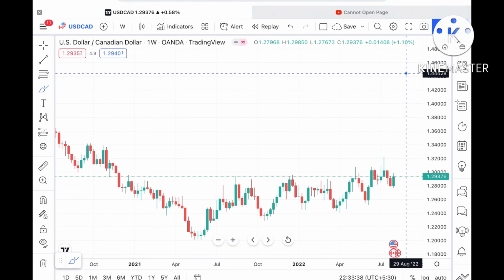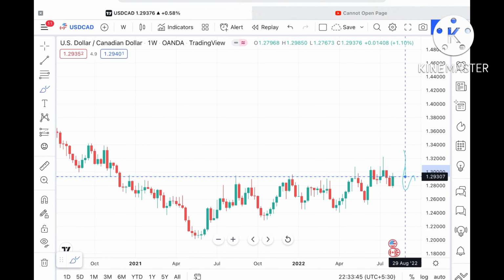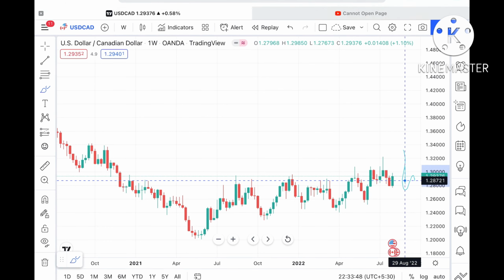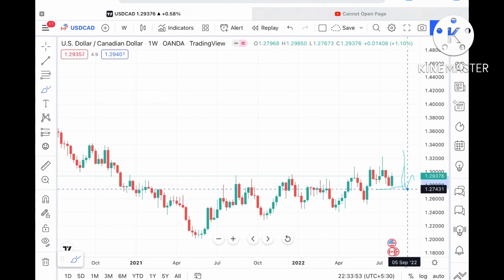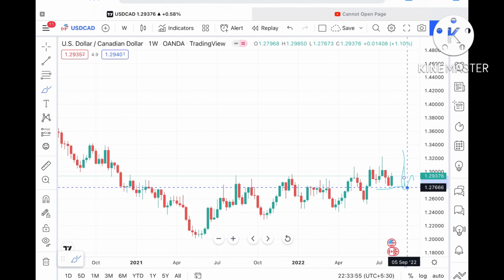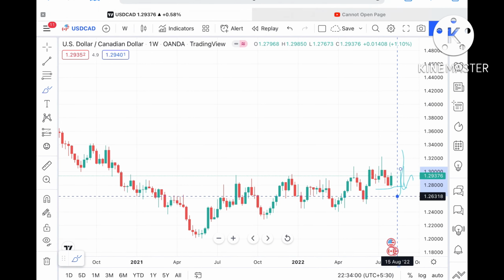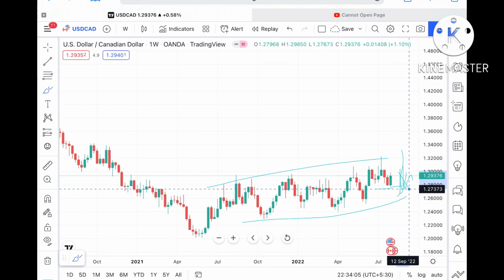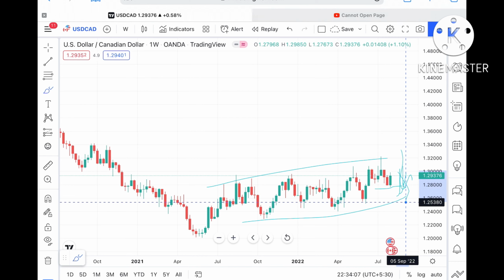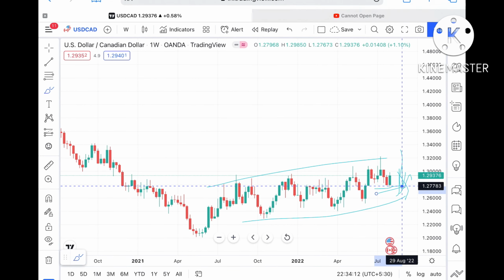Suppose this level didn't sustain, the probability is high we can see it move further low towards a level of 1.29073, and from there towards a level of 1.28018. Once this range breaks downside, with a strong support coming at around 1.27666, it can fall further and touch a level of 1.263180. From there, because this will be a range where it breaks downside and the probability is very high, we can see it fall further towards a level of 1.25 once the range from 1.27783 breaks downside.